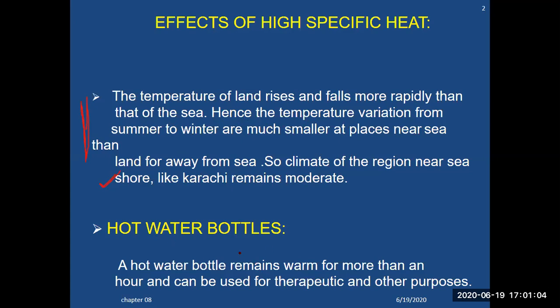Hot water bottles remain warm for more than an hour and can be used for the therapeutic process and other purposes.